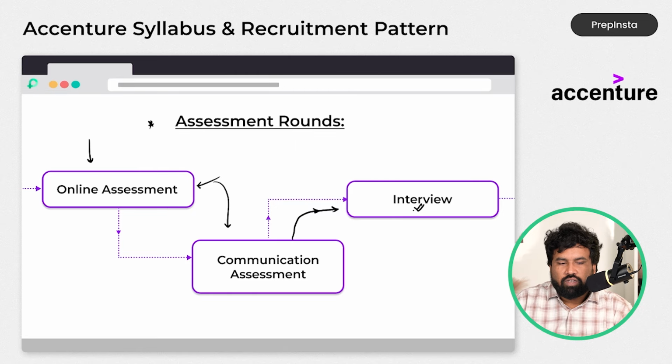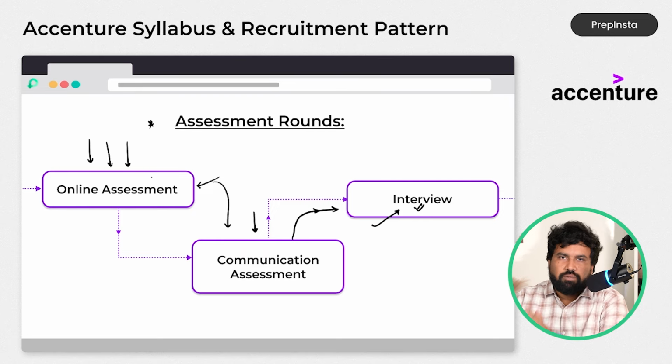So this is completely on campus. So the examinations will happen at on-campus level. Okay, it is not virtual. You can't write it anywhere else. You have to take it from college. This online assessment. The communication test will be virtual. You can take it from anywhere, and the interview might be in person. Why? Because it's on campus. Okay, so there are 3 steps in the hiring process for Accenture.